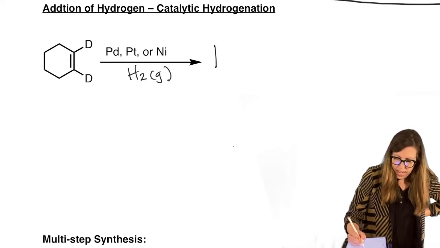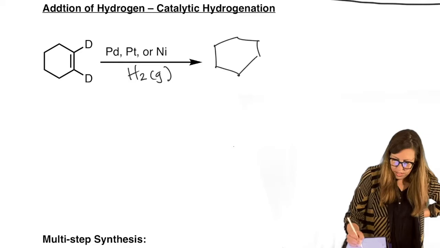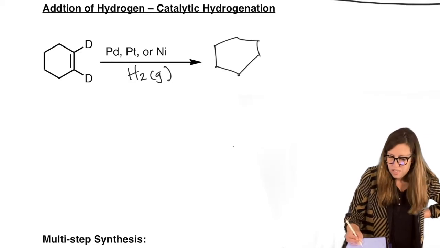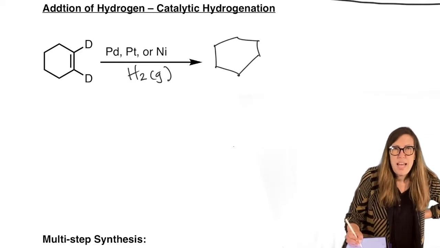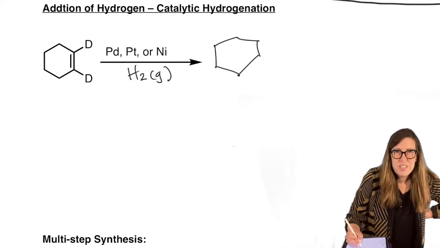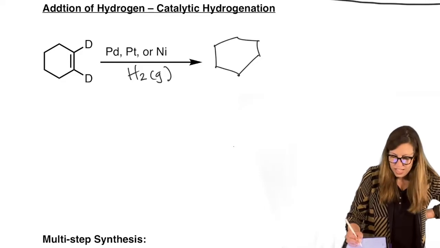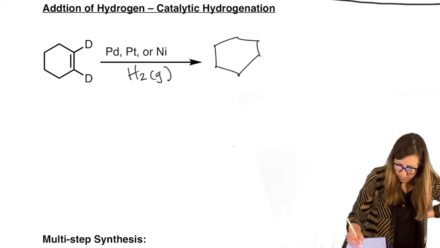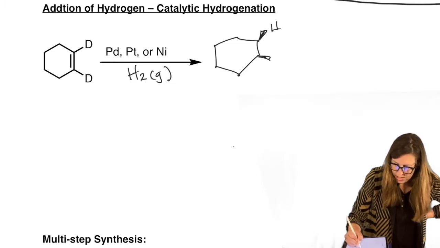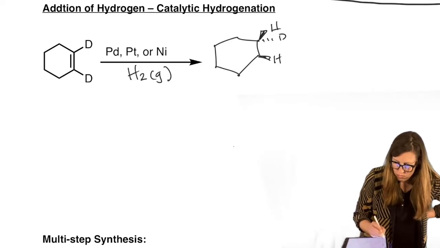Now this adds syn. It's syn selective. But the nice thing about it is that you don't have to agonize over which carbon gets what, because regiochemistry is irrelevant since they each get an H. So in other words, we could have two H's add syn as wedges. So that means the D's become dashes. And I actually would like it better if I drew it this way.